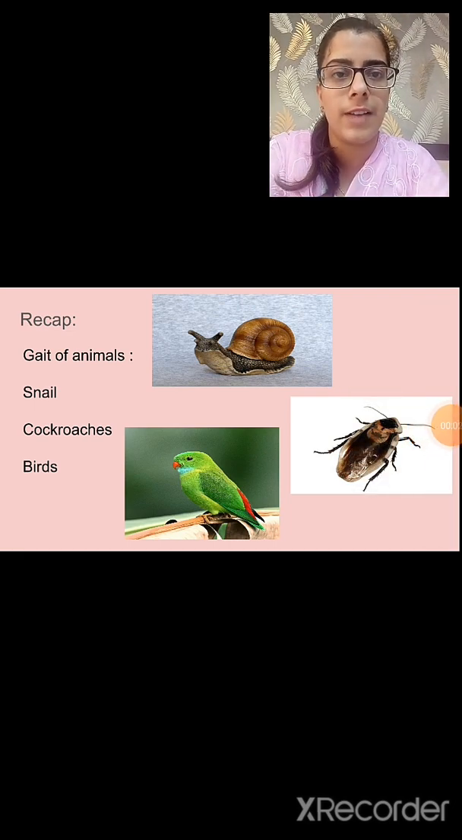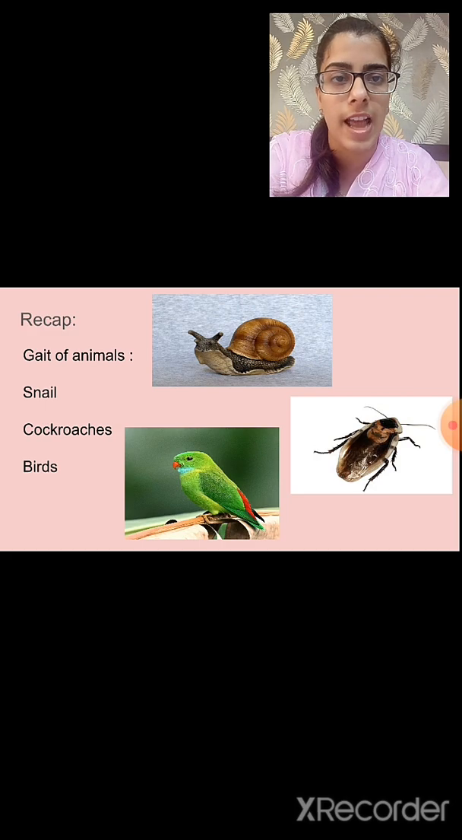After snails, we studied the movement of cockroaches. We can observe that cockroaches are able to walk, climb and even fly. The body of the cockroach consists of 3 pairs of legs, which help them in walking. The body of the cockroach is made up of a hard outer skeleton. And cockroaches also have 2 pairs of wings which are attached behind their head.